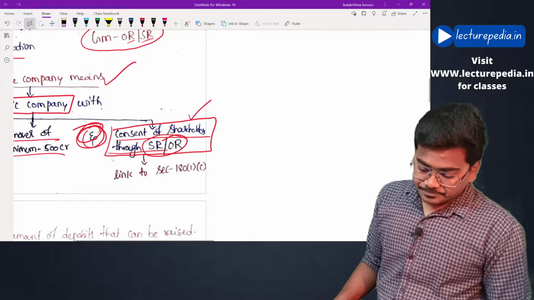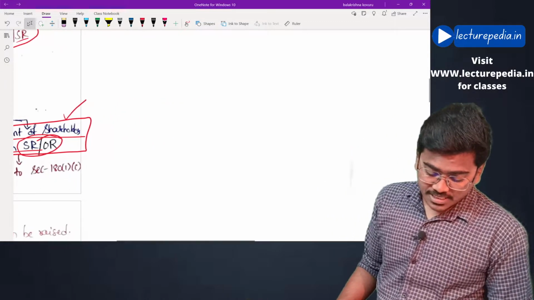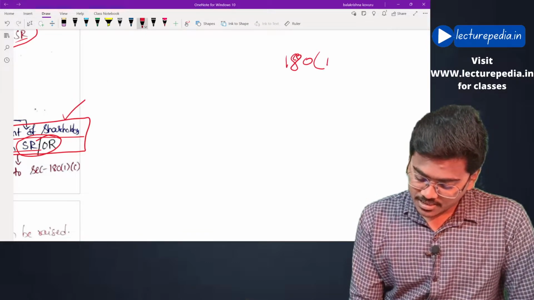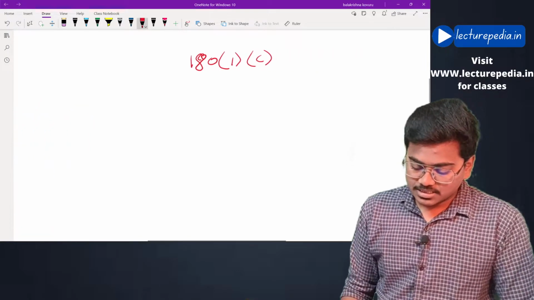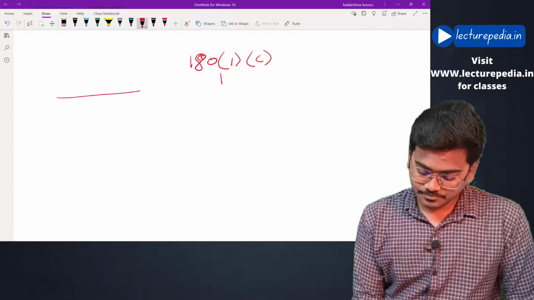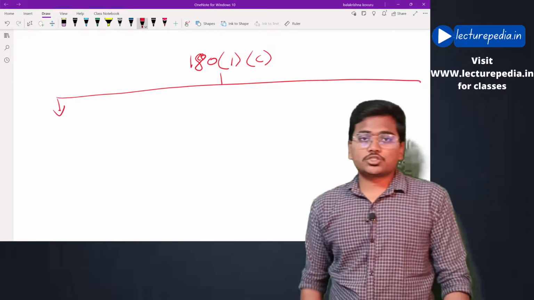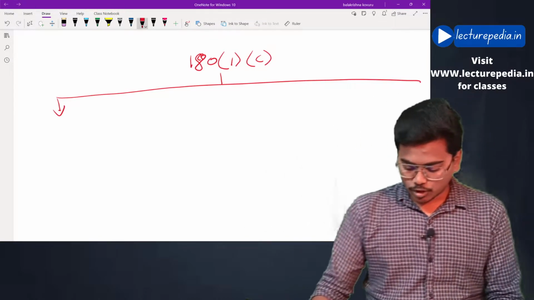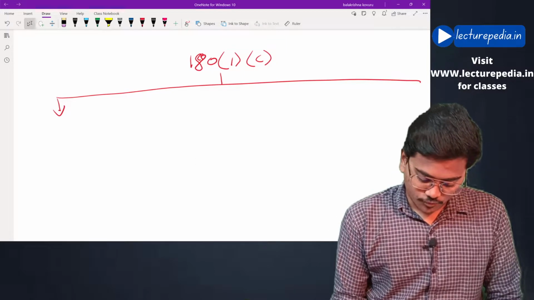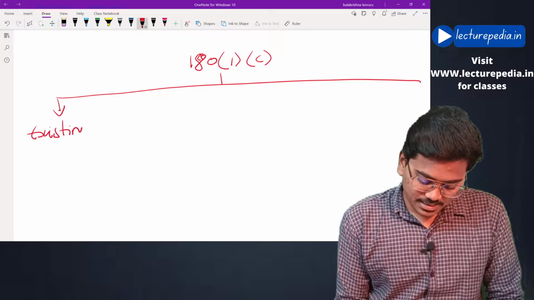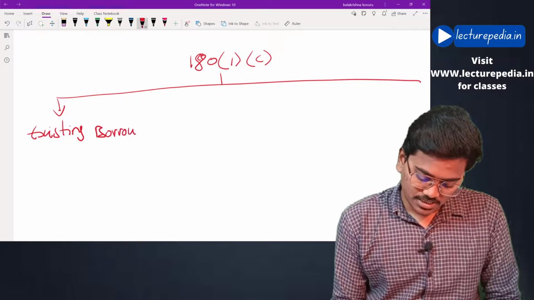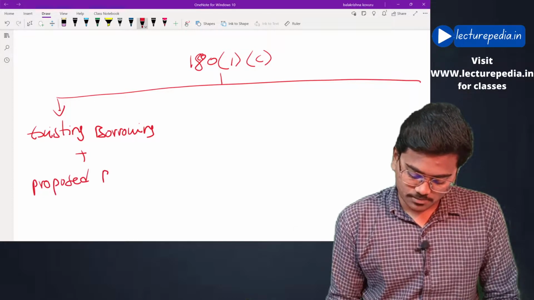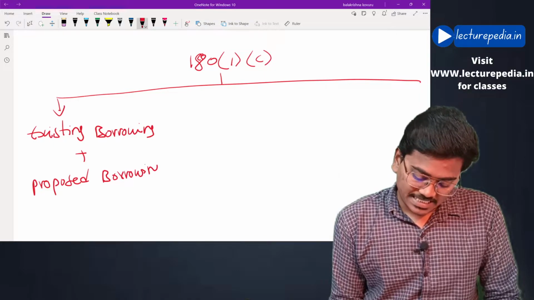Now, this is actually linked to section number 180 subsection 1 clause C. Generally in this section, if the company wants to raise borrowings, there are certain conditions prescribed. What is that condition? Let me tell you. First of all, existing borrowings plus proposed borrowings. Even deposits are also a type of borrowings.